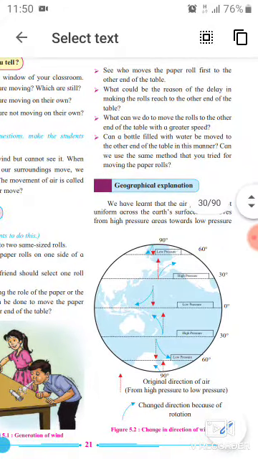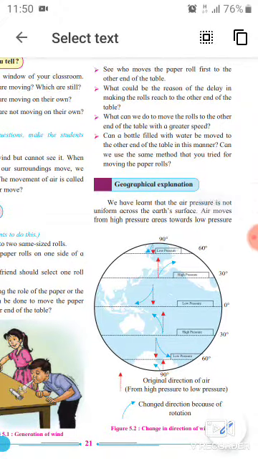Then what can we do to move the rolls to the other end of the table with greater speed? We want to increase our pressure of blowing the air.